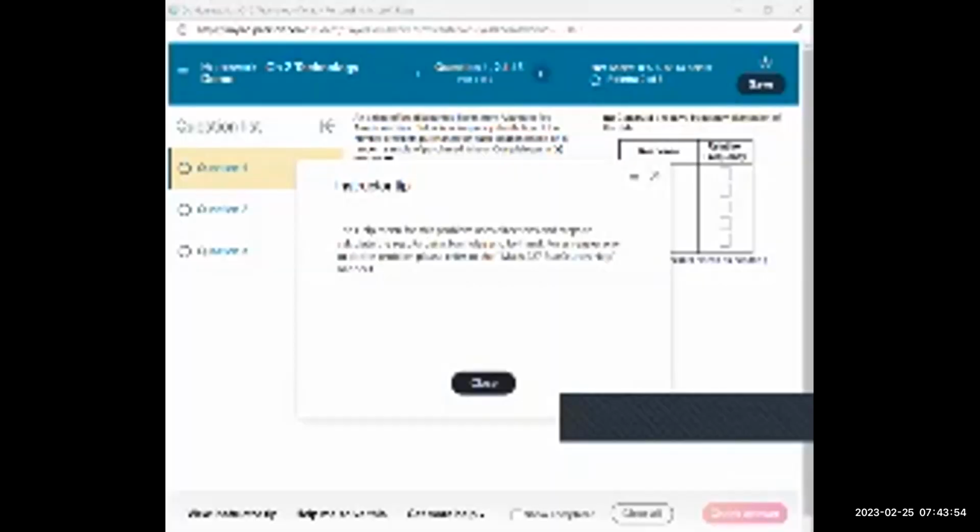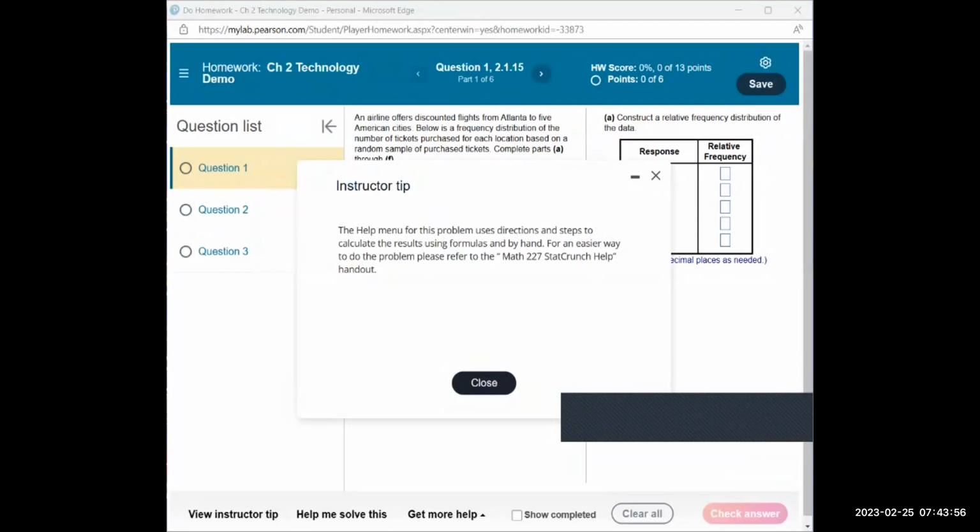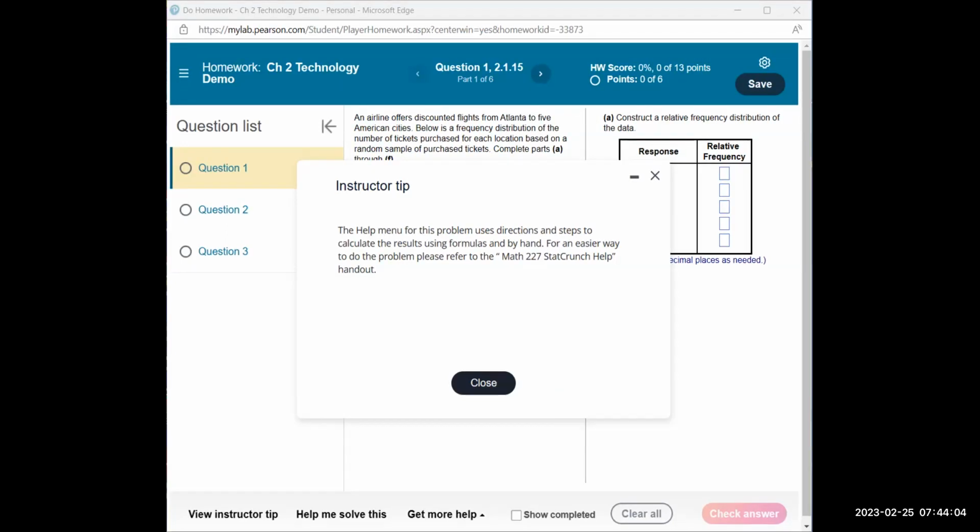This is chapter 2 demo. So you might want to open it up on your end so you can follow along and we can do these 3 problems together. At any time, you may pause this video and then start it again, or go back a few minutes if you need to hear something again.